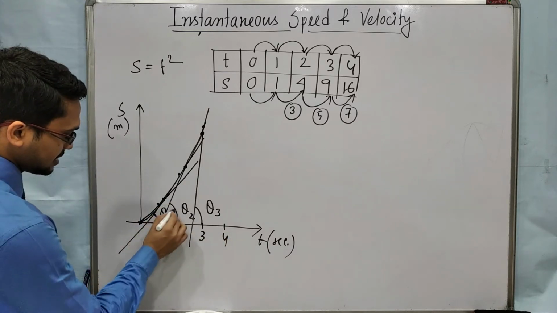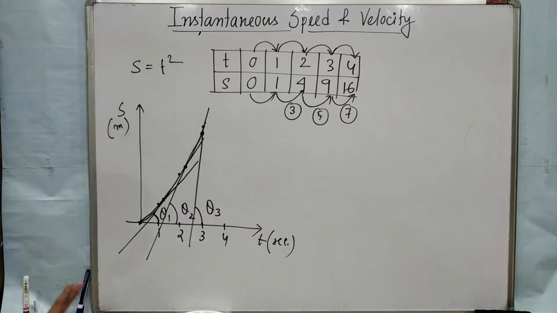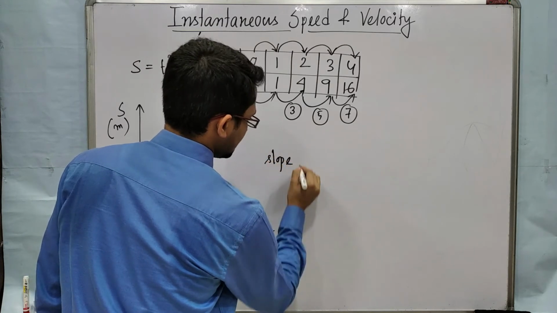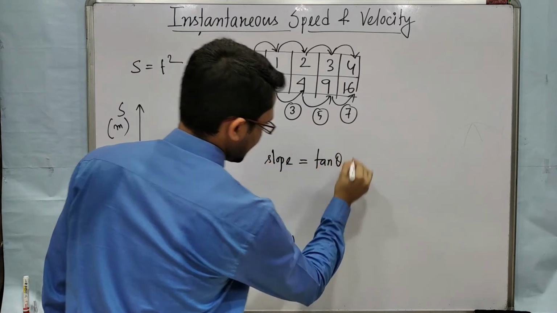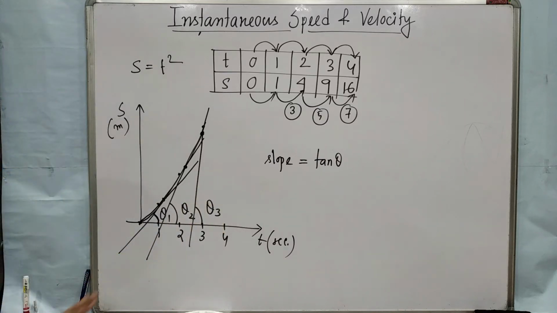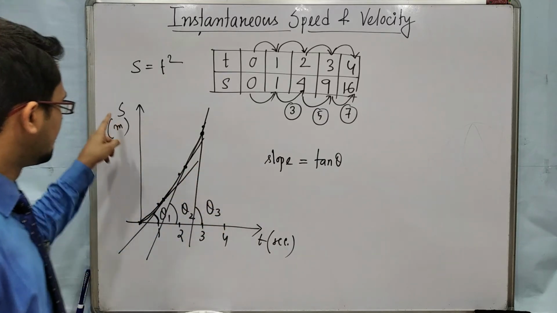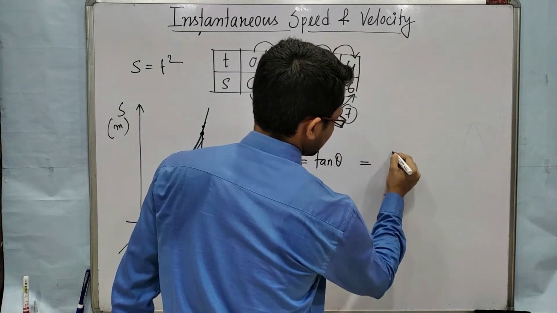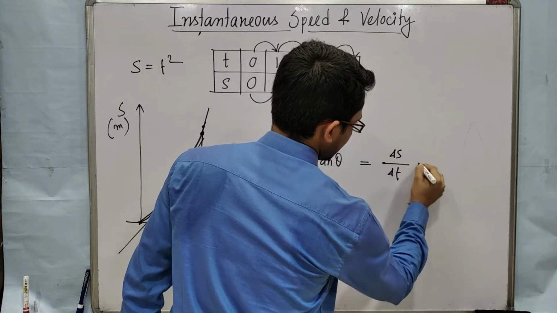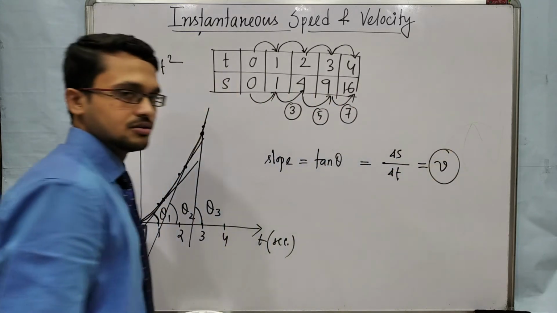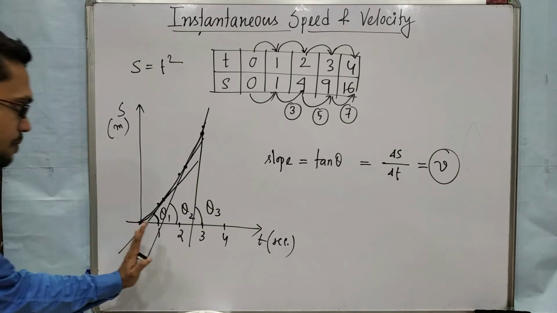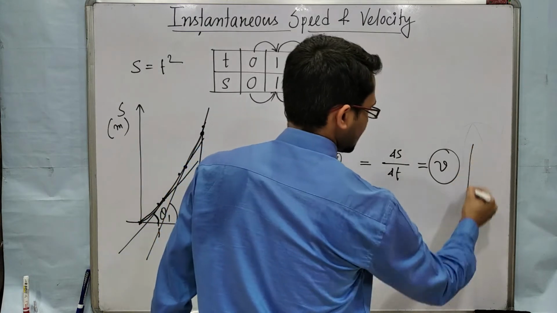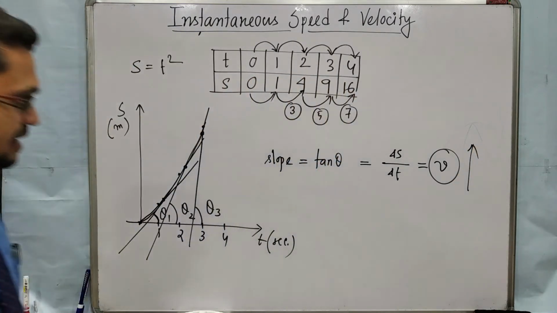Theta 1, theta 2, theta 3, it is increasing. It is increasing means the slope, which we know equals tan theta, is increasing. Tan theta is increasing means slope of which curve? S versus t. Slope of S versus t means delta S by delta t, that is V. So velocity will also increase. So slope is increasing, so that means velocity is increasing. Okay, velocity is increasing. Clear?